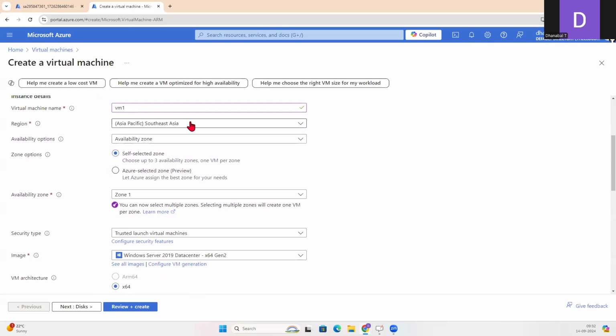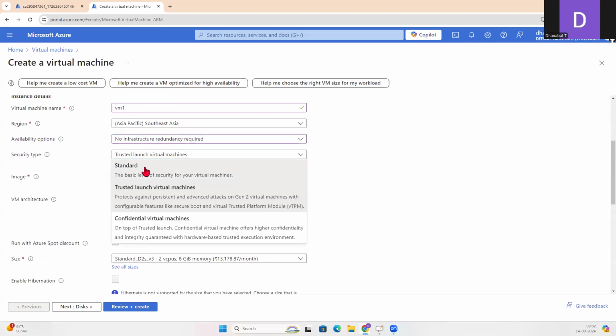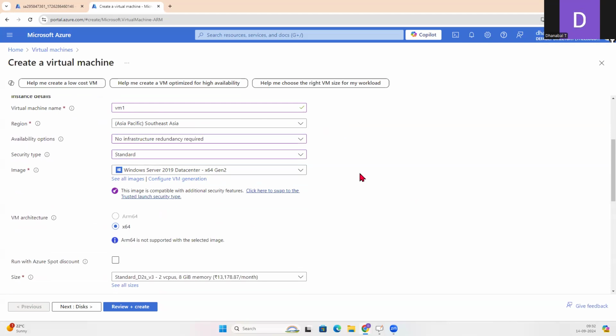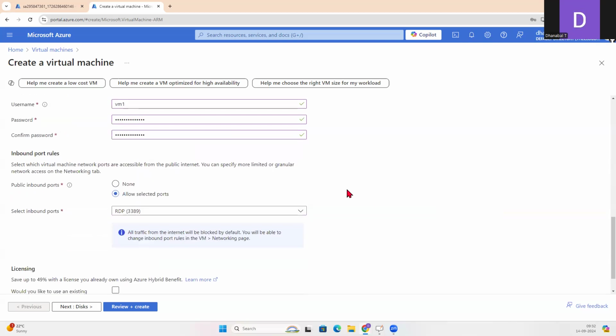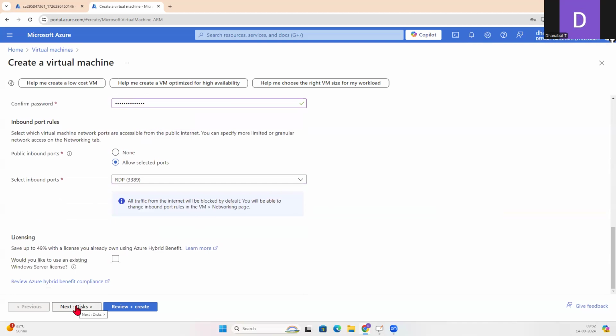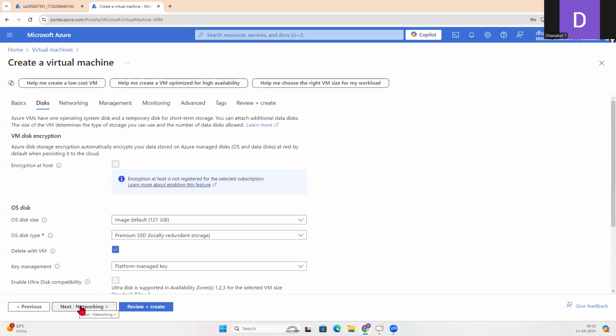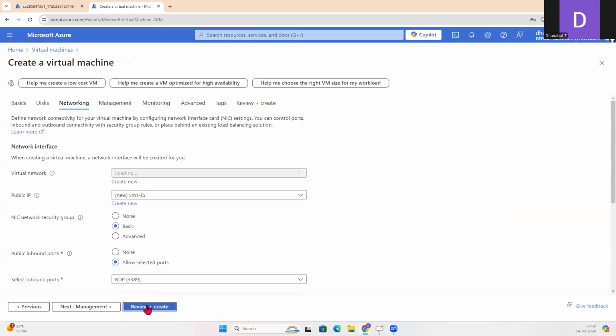Southeast Asia region, I can go anywhere. Availability zone, I don't have any option. I can simply say no redundancy, standard, let it be 2019 Datacenter, and give the username also as VM, give the password, a unique, strengthened password must be given. Okay, and that's it. Let me say next and say review and create.